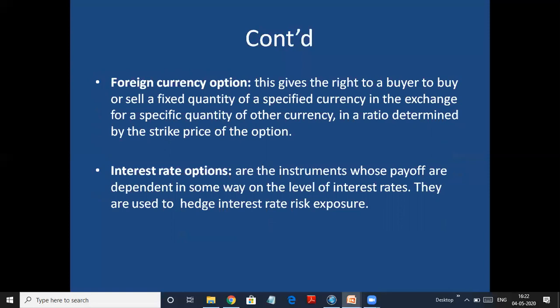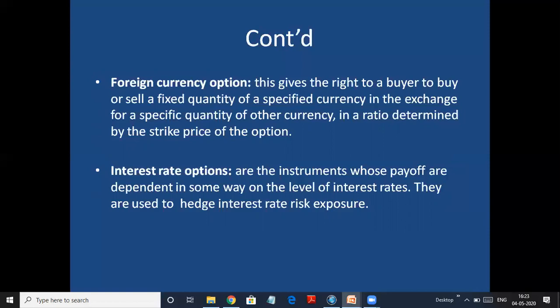Foreign currency option. This gives the right to a buyer to buy or sell a fixed quantity of specified currency in exchange for a specified quantity of other currency in a ratio determined by the strike price of the option. So it's nothing but the exercise price. Here we decide the exchange rate. So I decide to buy US dollars and give Indian rupees at a certain exchange rate which is fixed. So that exchange rate is my exercise price. So here a fixed quantity of a currency of one country is exchanged for another country's at a predetermined exchange price or strike price of the option.